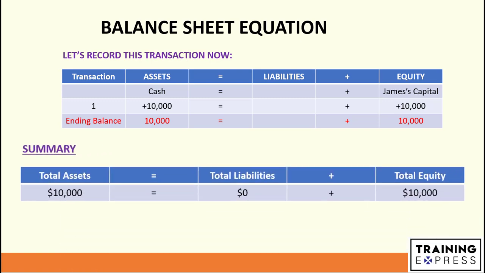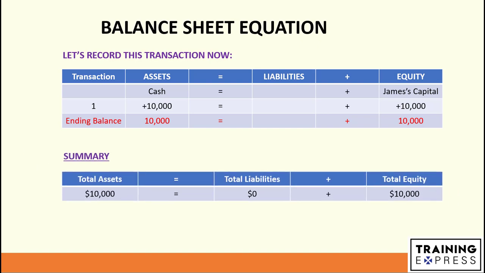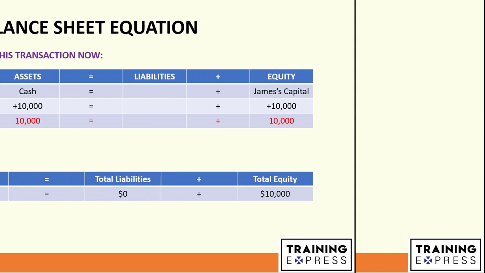Total assets are $10,000, total liabilities $0, and total equity of $10,000. Remember, after every transaction, the balance sheet equation must always be in balance.